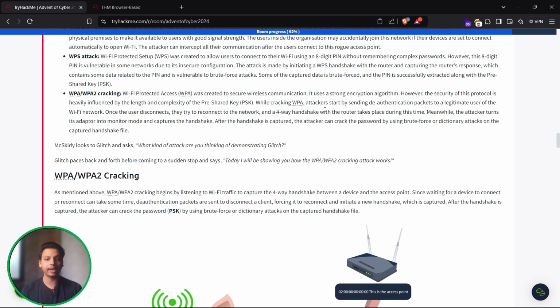WPA and WPA2 cracking. Wi-Fi Protected Access, WPA, was created to secure wireless communication. It uses a strong encryption algorithm. However, the security of this protocol is heavily influenced by the length and complexity of the pre-shared key.